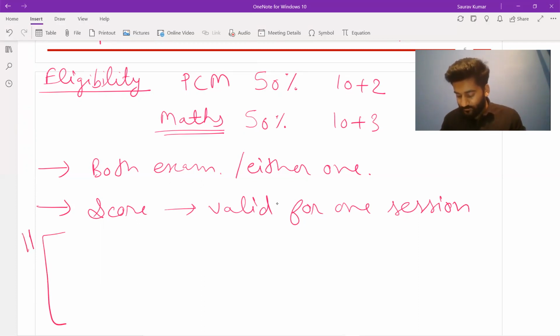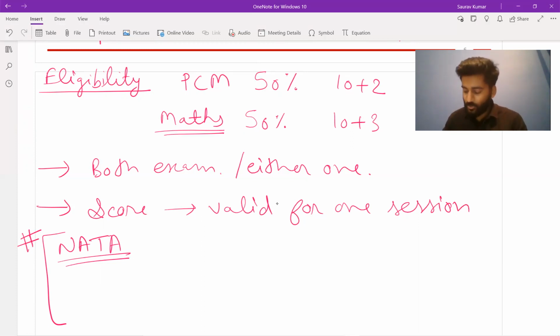Another thing that NATA mentions is the details on which it wants to assess you. It's not like you cram something and use all of that in your exam. There are certain qualities which NATA wants to assess.